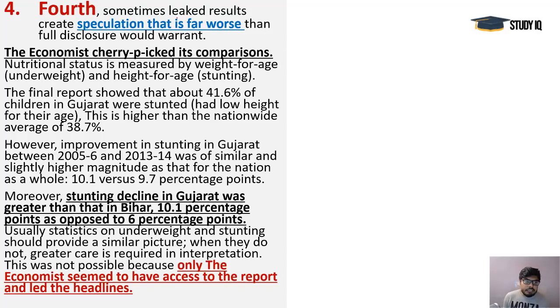You see, in this speculation, The Economist, a paper, cherry-picked its comparisons with this particular data, and they showed that the stunting decline in Gujarat was greater than in Bihar, 10.1 percentage points as opposed to 6 percentage points. These numbers don't matter much, but what matters is that they only seem to have had access to the report and led the headlines. So it was the selective leakage and the speculation that followed.